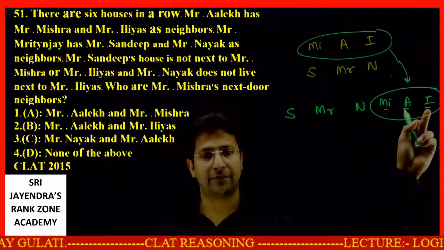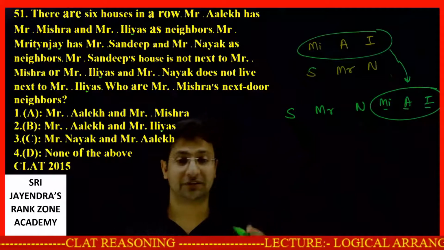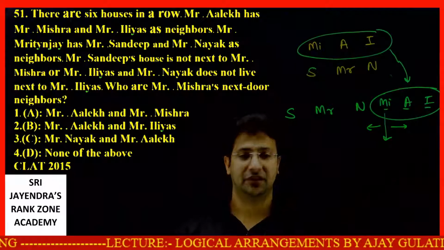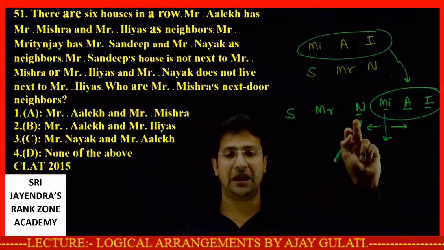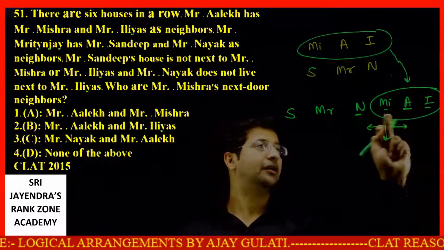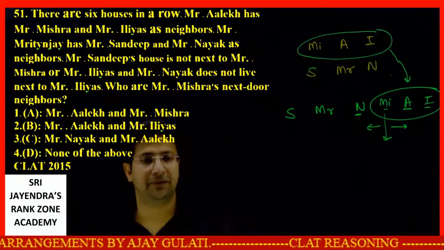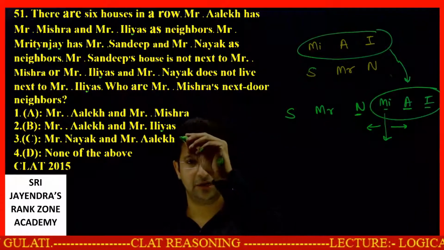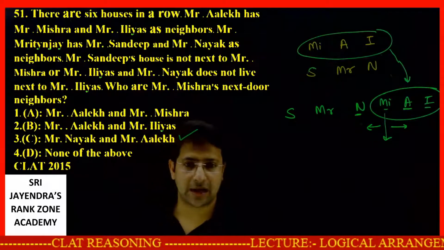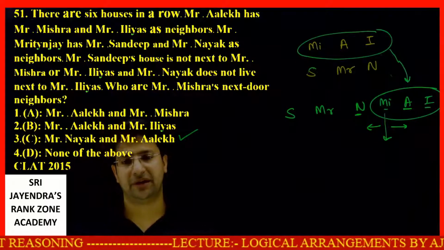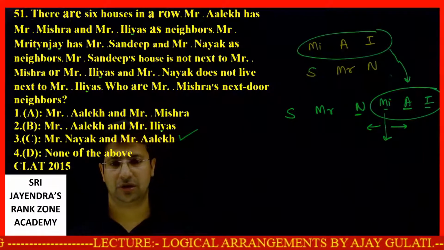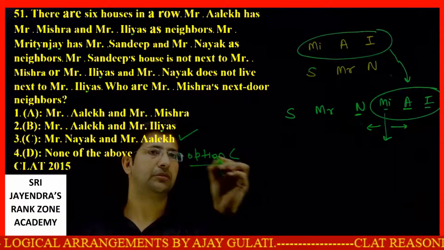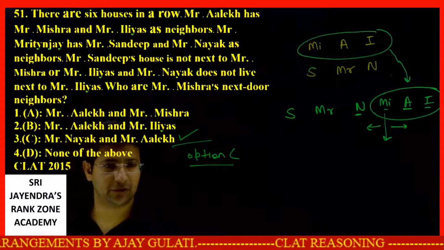Who are Mr. Mishra's next door neighbors? Now what is the question being asked? Who are Mr. Mishra's next door neighbors? So N and A, Nayak and this is Alek. Nayak and Alek are Mr. Mishra's next door neighbors. Do we have any option? Yes, option number 3. This is your answer. Nayak and Alek are Mr. Mishra's next door neighbors. Option number C is your answer. I hope it must be clear to all of you, dear students.